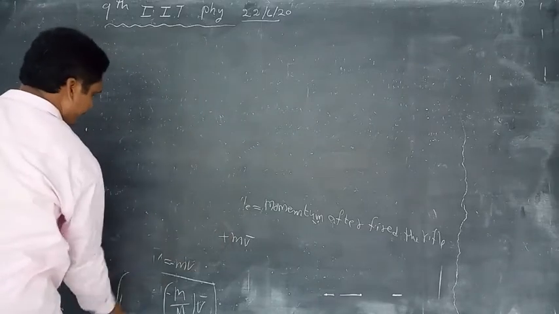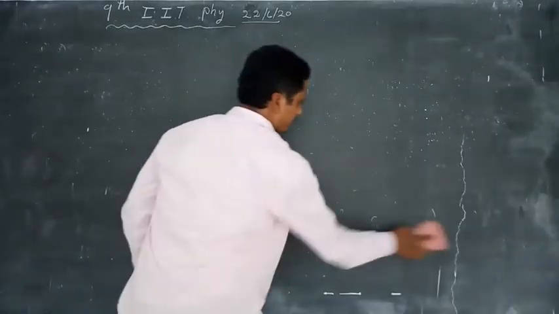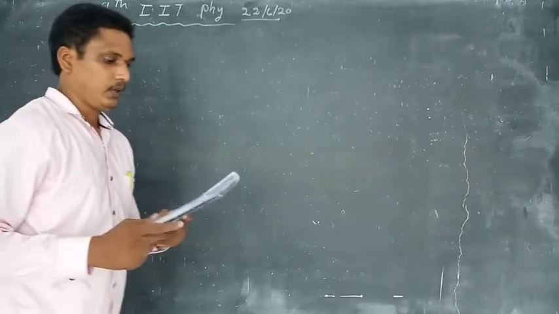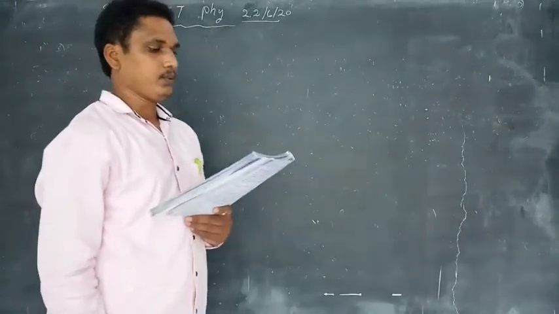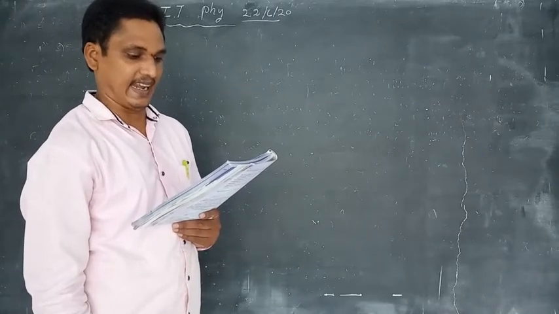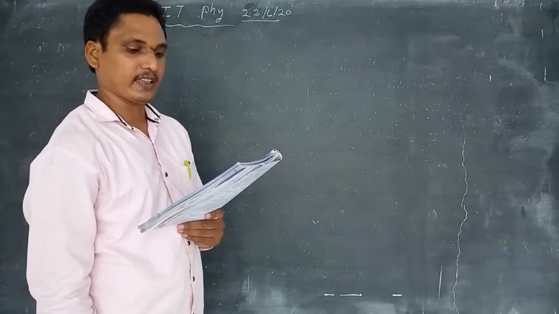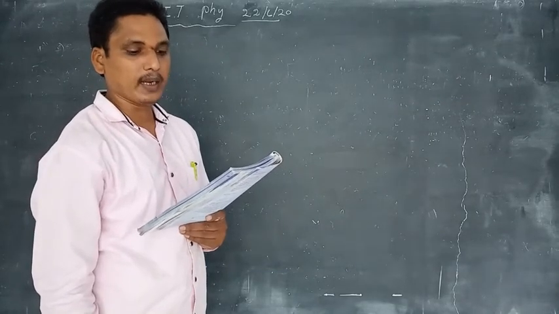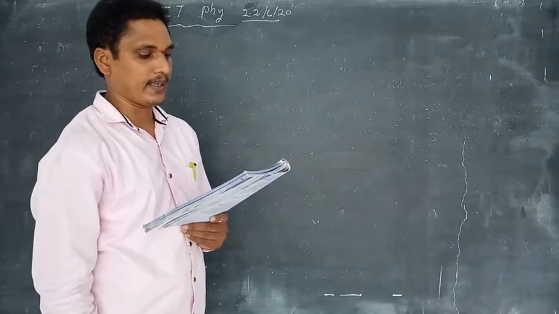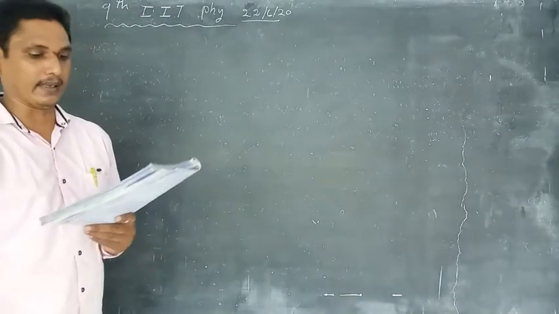Next problem. Second problem. When a uranium-238 nucleus originally at rest decays by emitting an alpha particle with a speed of v meter per second, the recoil speed of the residual nucleus, meaning the remaining nucleus, is?